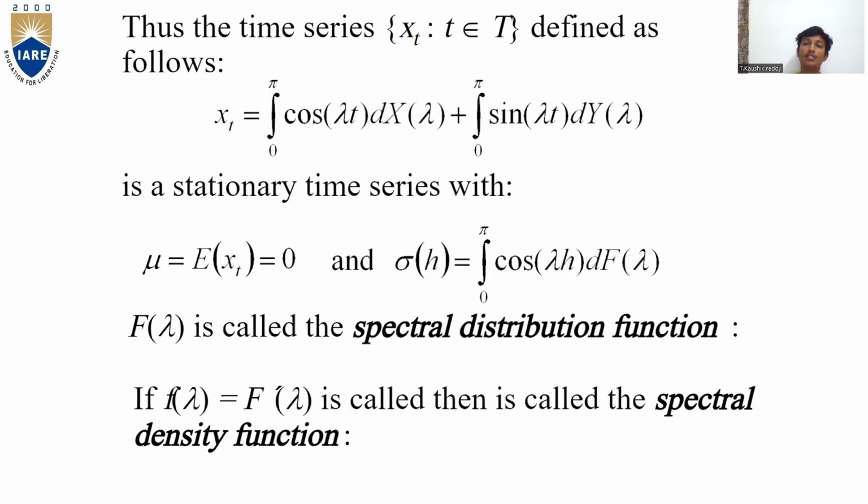Thus, the time series x_t defined as follows: x_t is equal to the integral from 0 to pi of cos(lambda t) dx(lambda) plus the integral from 0 to pi of sin(lambda t) dy(lambda), is a stationary time series with mu equal to E[x_t] equal to 0, and sigma(h) equal to the integral from 0 to pi of cos(lambda h) dF(lambda), where F(lambda) is called the spectral distribution function. If F(lambda) is differentiable, F dash of lambda equal to small f of lambda is called the spectral density function.